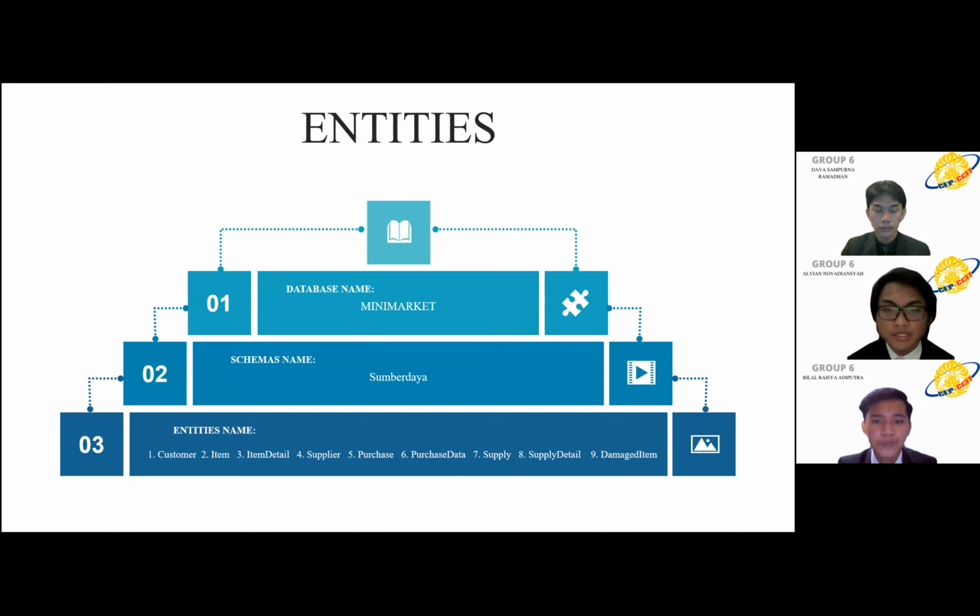Entities that we use in the database. First is the database name, we use mini market. Second, for the schema name, we use sumber daya. Third are the entity names, we use: one customer, two item, three item detail, four supplier, five purchase, six purchase data, seven supply, eight supply detail, and nine damage item.